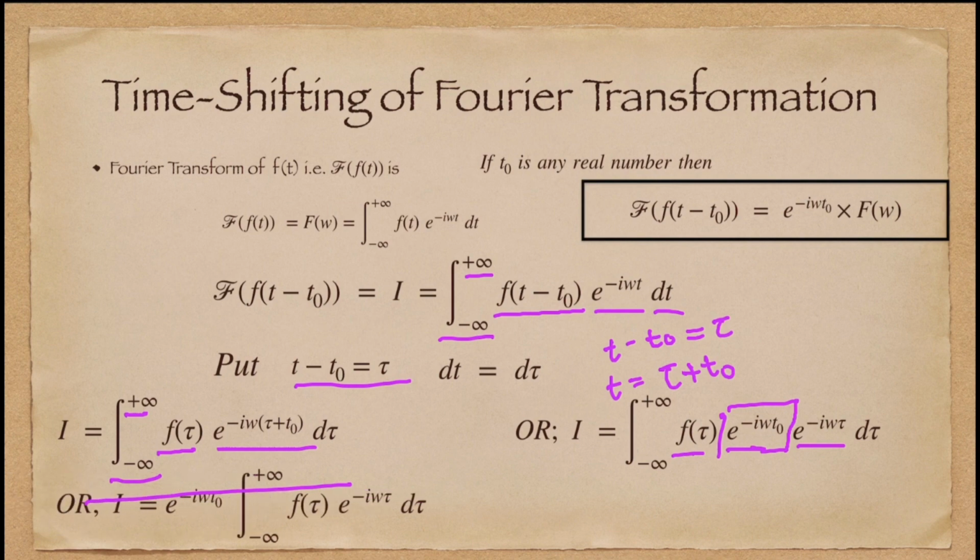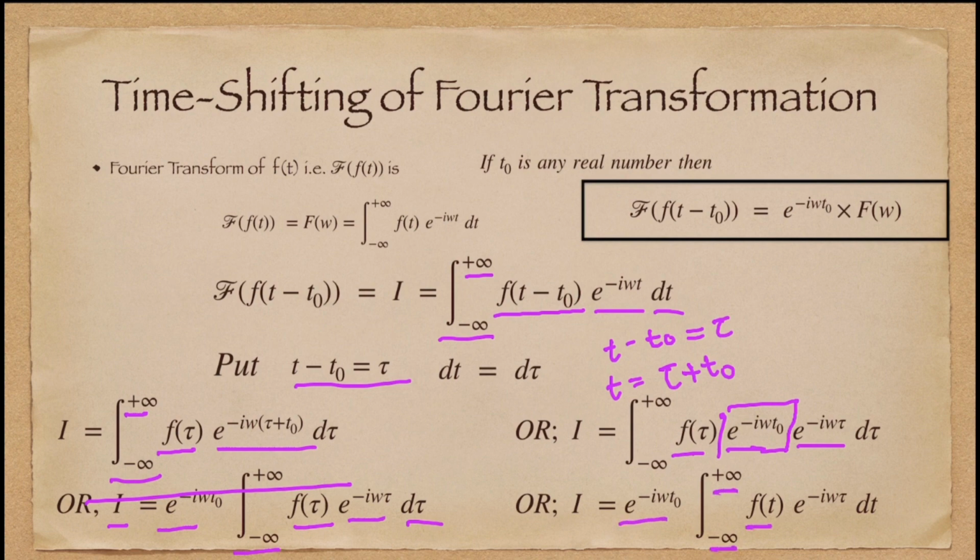So I equals e to the power minus i omega t naught times the integral from minus infinity to infinity of f(tau) e to the power minus i omega tau d tau.